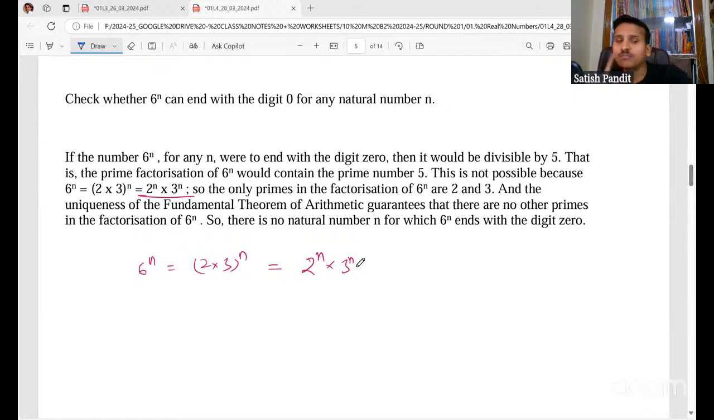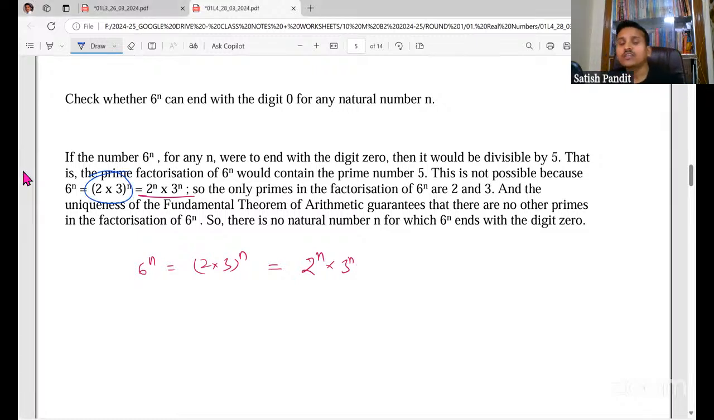If the number 6 to the power n for any n were to end with the digit 0, then it would be divisible by 5. That is, the prime factorization of 6 to the power n would contain the prime number 5. This is not possible because 6 to the power n is (2 into 3) to the power n, that is 2 to the power n, 3 to the power n. All these things we write using laws of exponents. So the only primes in the factorization of 6 to the power n are 2 and 3. And the uniqueness in the fundamental theorem of arithmetic guarantees that there are no other primes in the factorization of 6 to the power n. So there is no natural number n for which 6 to the power n ends with the digit 0.